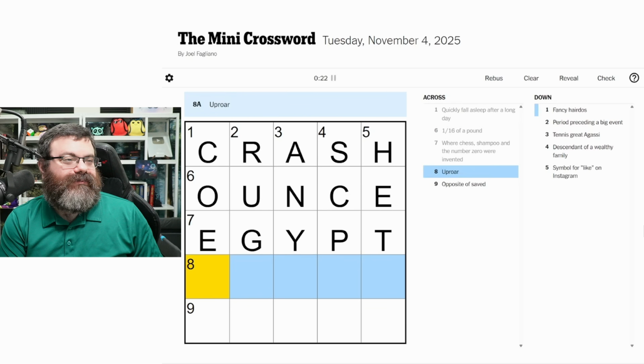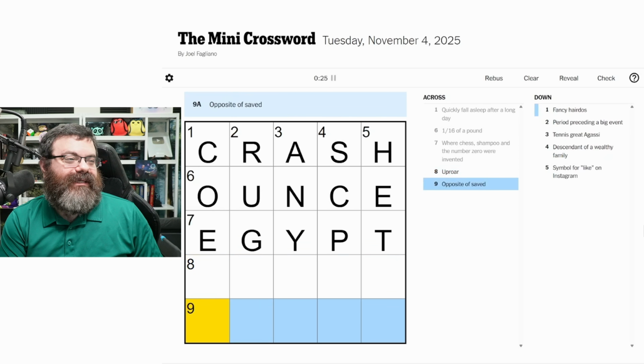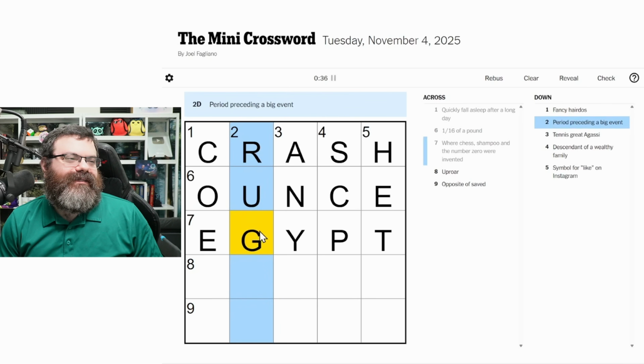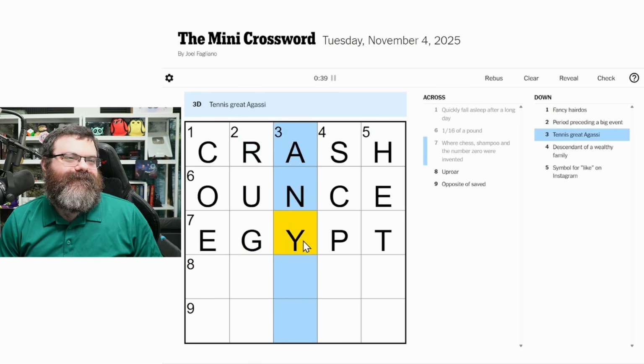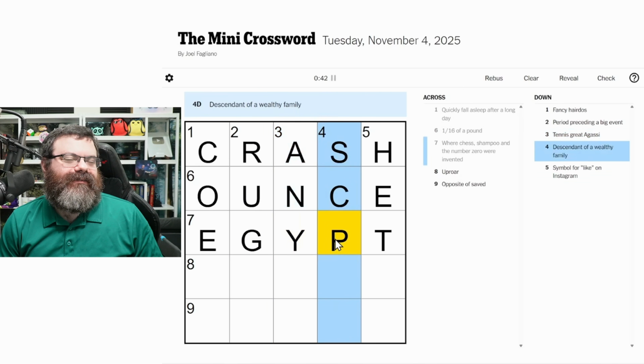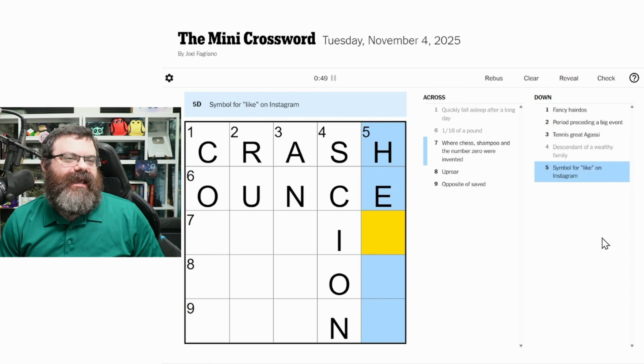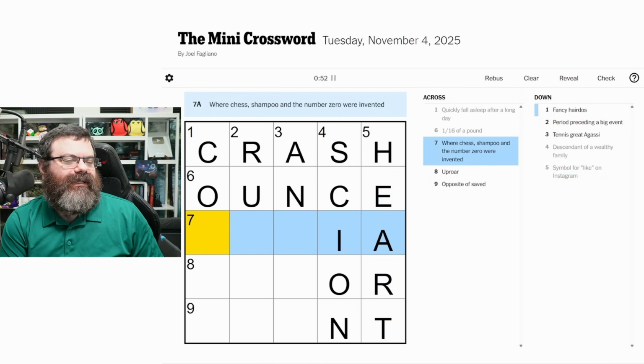Uproar. Like a riot? I don't think Egypt is right. Opposite of saved. Like tossed. I'm not sure. Fancy hairdos. Period preceding a big event. Tennis great Agassi. Descendant of a wealthy family. A scion, perhaps. Symbol for like on Instagram. Heart. Okay. So where were these invented? Ending in IA. Still Assyria, maybe.